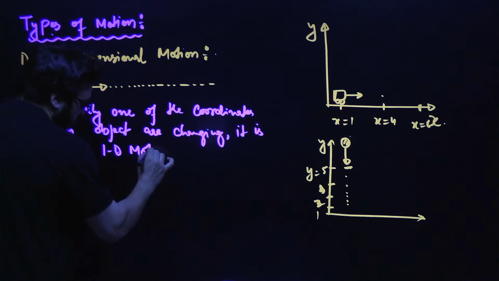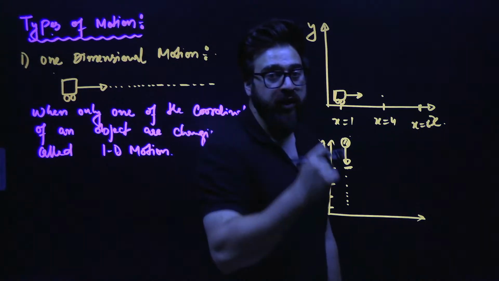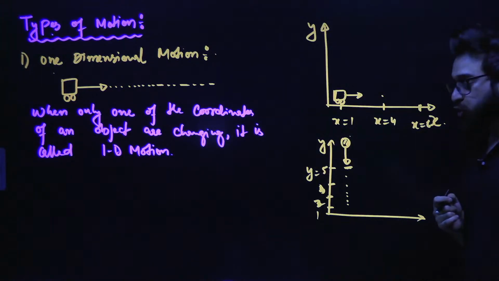So it is basically motion along a straight line.